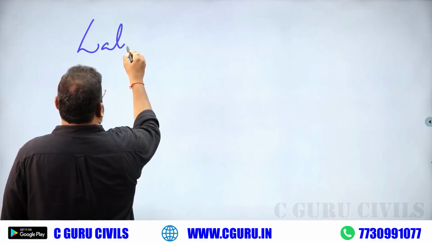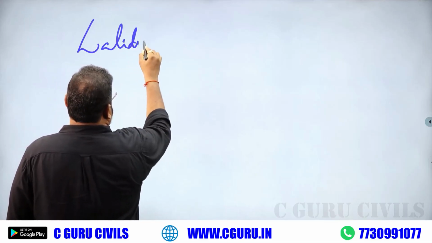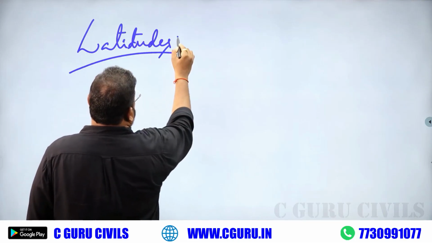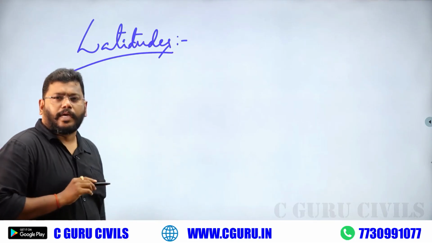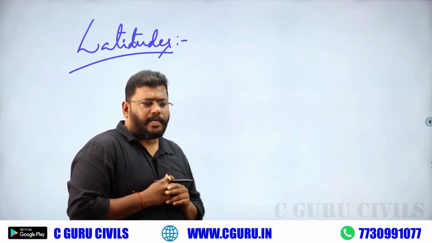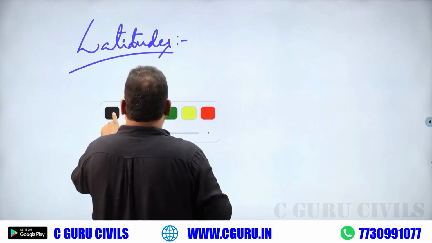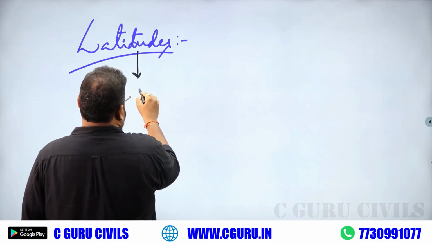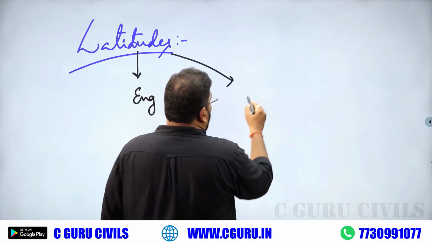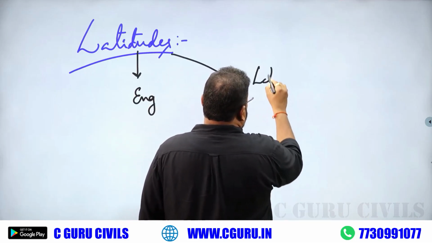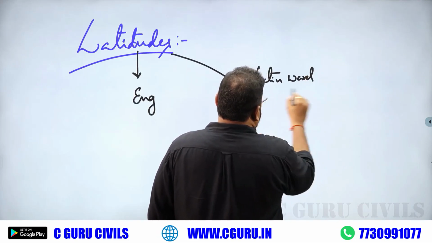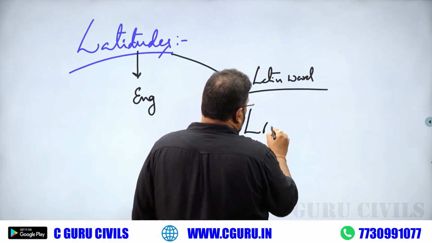Coming to this session, what is the topic name? Latitudes. What is the meaning of latitude? Actually, latitude is an English word. This word came from the Latin word latitudo.